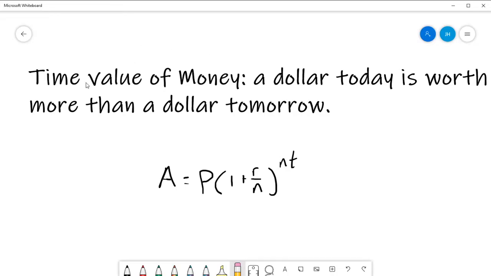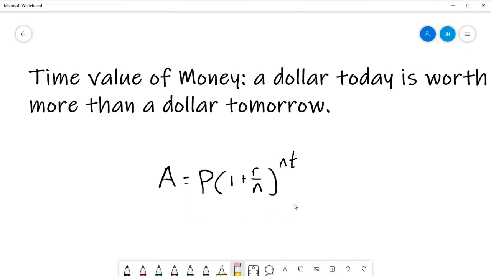The time value of money is an idea which follows this philosophy: a dollar today is worth more than a dollar tomorrow. It's the same idea as we have been applying recently while we worked with compound interest.